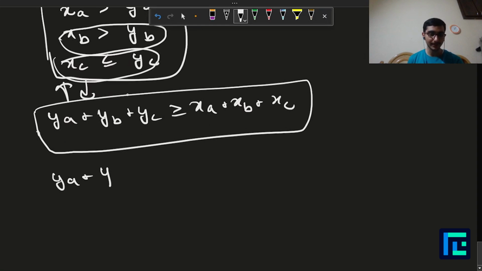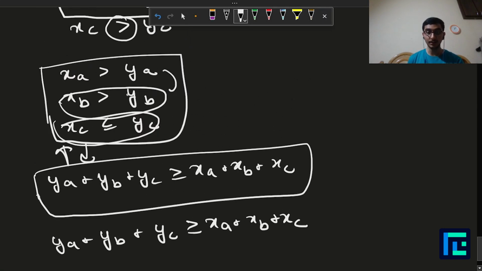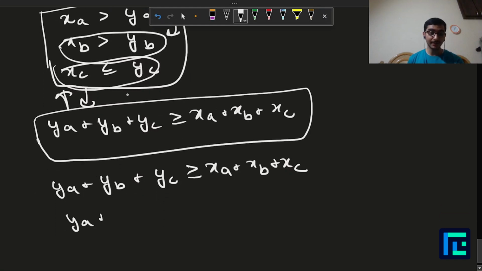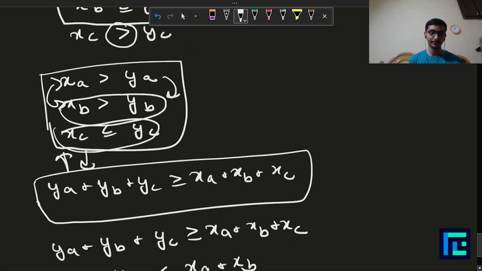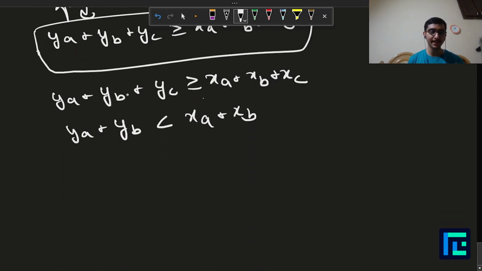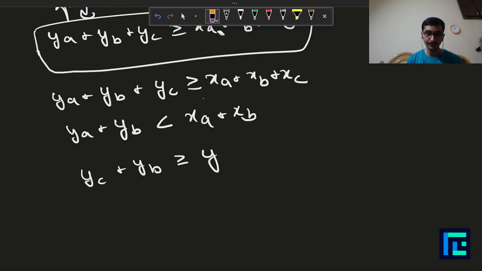Because YA plus YB plus YC is greater than or equal to XA plus XB plus XC, but YA plus YB is less than XA plus XB. How did I get that? Using these two conditions, right? So using these two conditions, can I say that, let me write it properly, YC plus YB would be greater than or equal to XA plus XB plus XC? Can we say that?